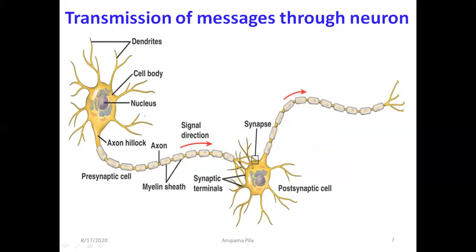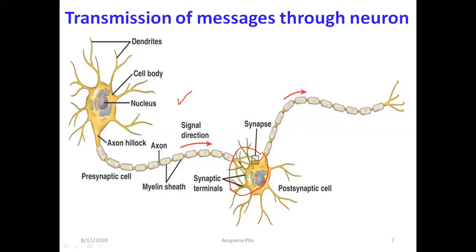So these neurons are joined with each other. So how are they joined? See, this is a neuron, this is the structure of a neuron, and it is connected to another neuron here. The point where they are connected, you can see these are the axon terminals of this neuron, and they are connected to the dendrites of the other neuron.